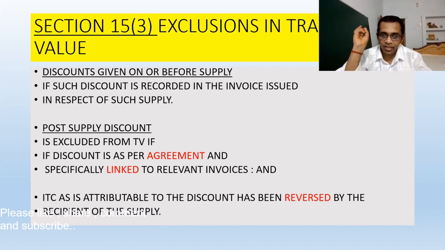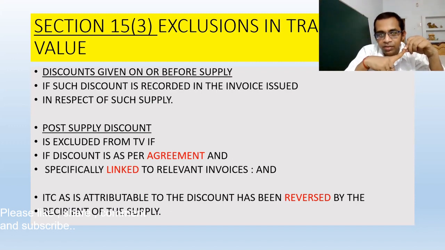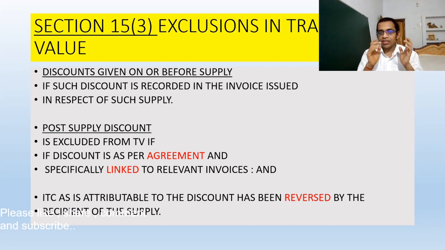So there are three conditions: agreement, second the linking, third is reversal. First thing, there must be an agreement between the seller and buyer regarding the discount. Second thing, that it must be specifically linked that this much amount of discount will be given after supply regarding that very invoice.